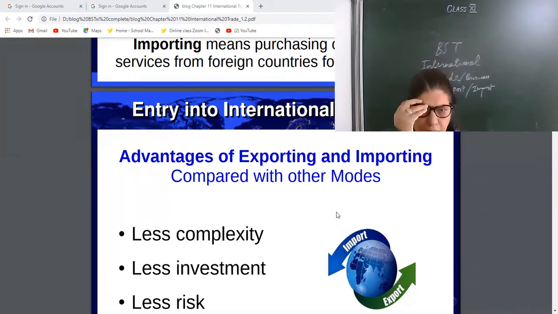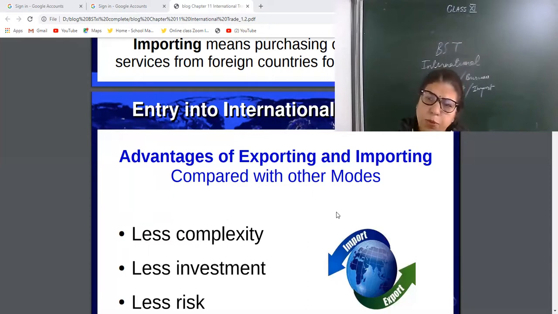First is less complexity. In export and import business, not too much paper formalities or complexity is there. You just see the website, place the order, make the online payment, get the goods. Simple. This is import.